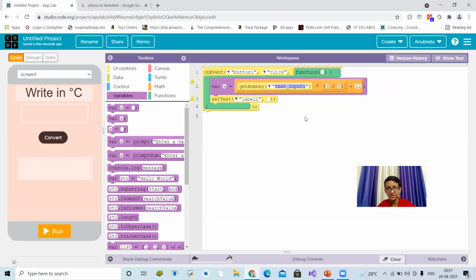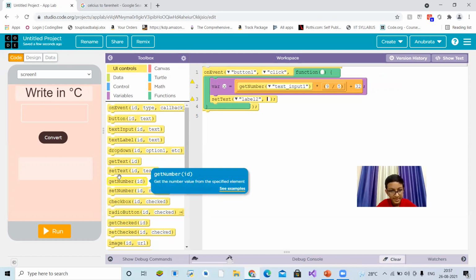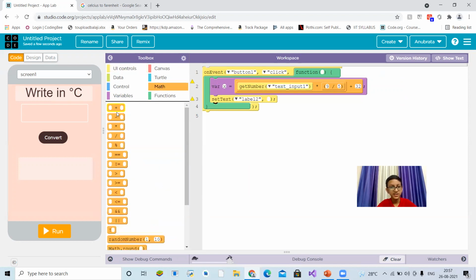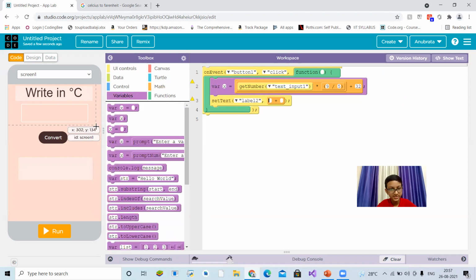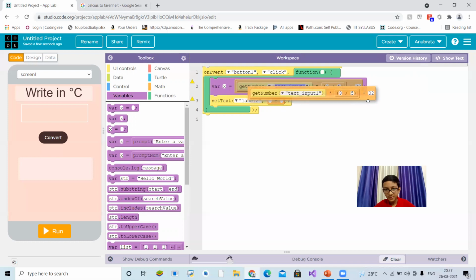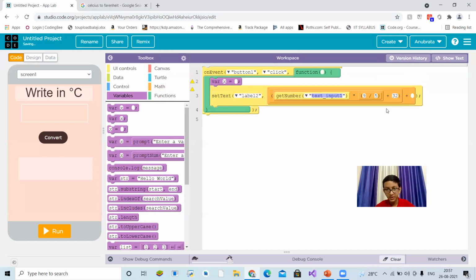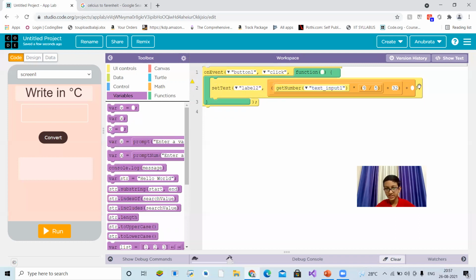So let's transfer this into this, and this text will be x. So this plus this variable x. We will keep this in variable x, and now we will convert this with the first place here. Now let's remove this, variable x plus degrees Fahrenheit.